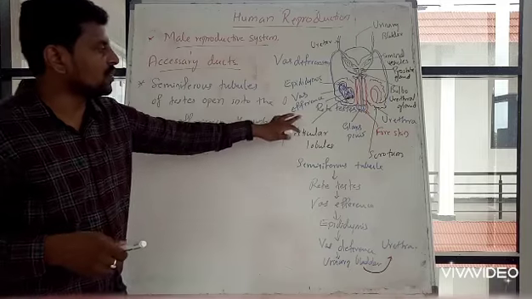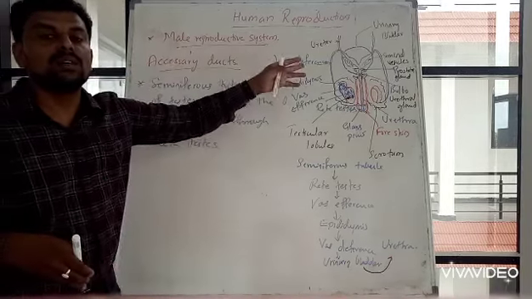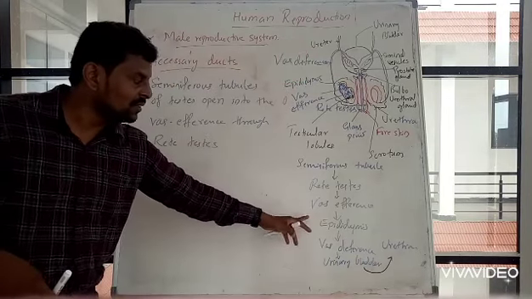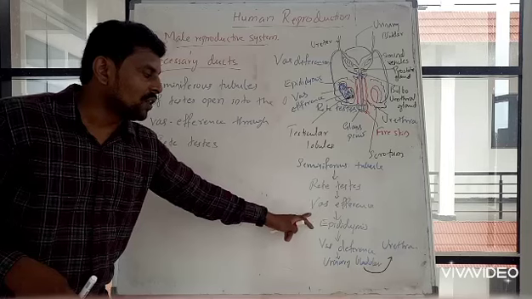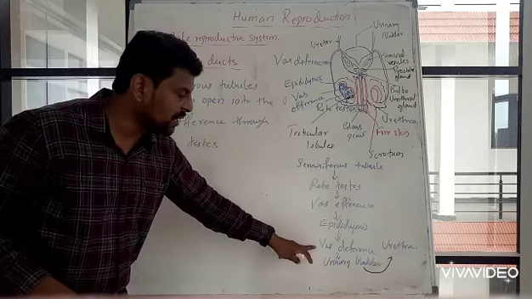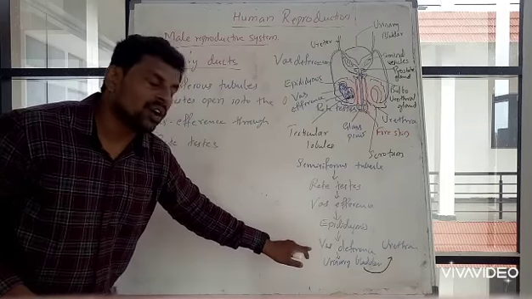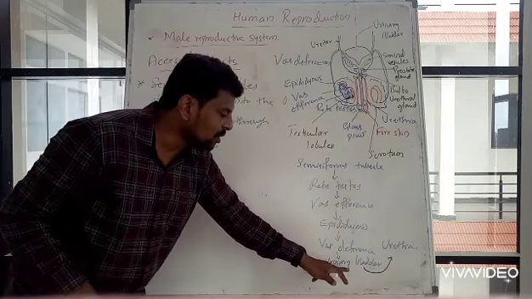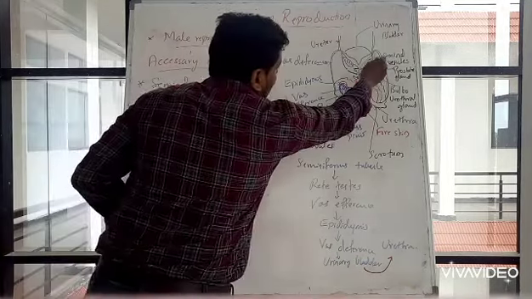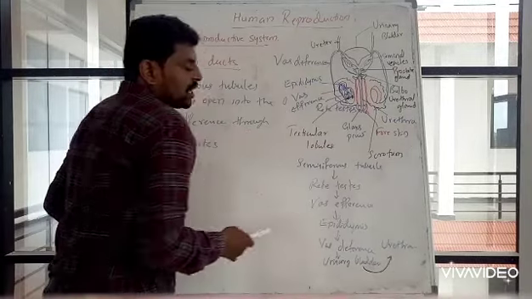So it's from the testis where sperms are produced, they are transferred to the epididymis via rete testis and vas efferentia. From epididymis, the functional sperms are carried to the urinary bladder through vas deferens, and the duct of the seminal vesicle will come and join there.